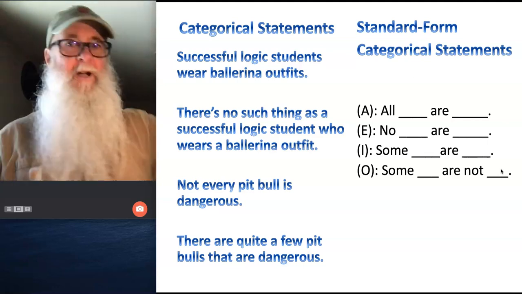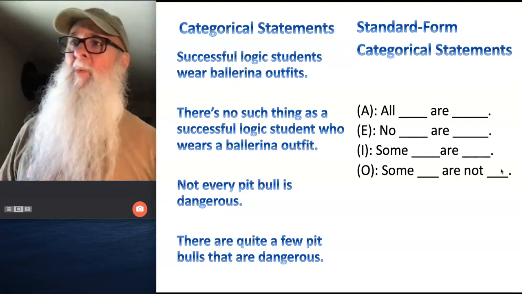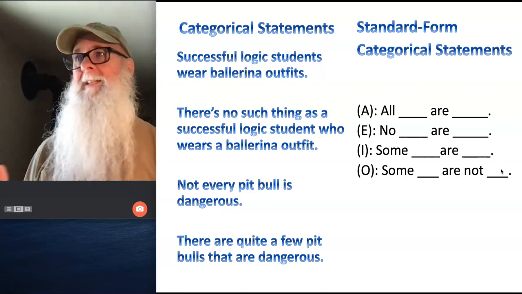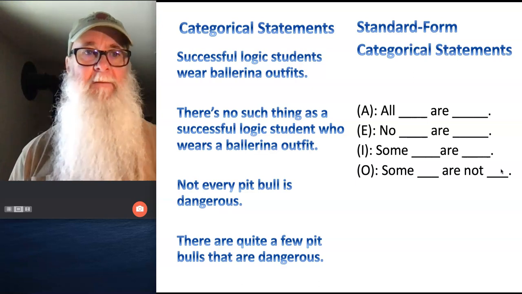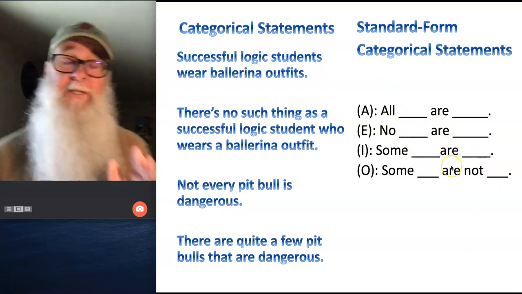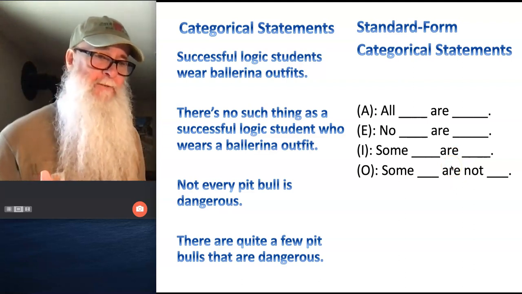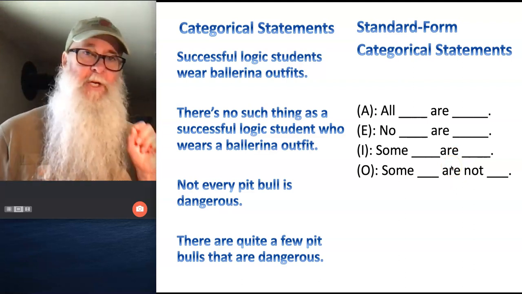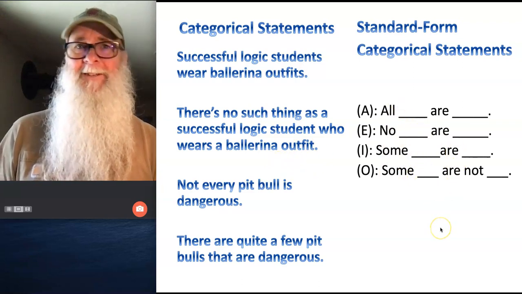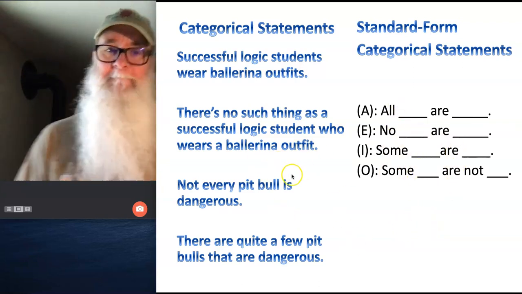I had, wear ballerina outfits, and I can't count wear ballerina outfits. So I've got to figure out a way to translate wear ballerina outfits into something that's countable so that I can figure out how to fit it into one of these 4 forms. Okay, so this is what you're going to do. You're going to pause your video, and you're going to try to translate each one of these 4 into one of these 4 forms, and then you're going to start your video so we can check your work.